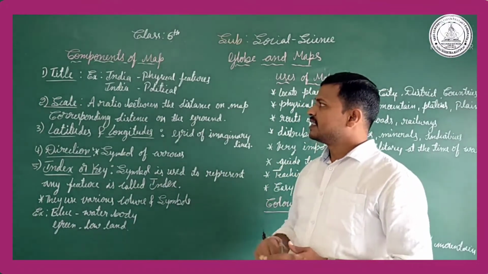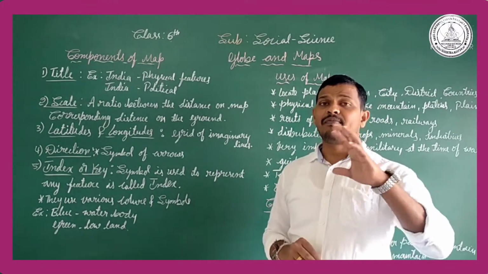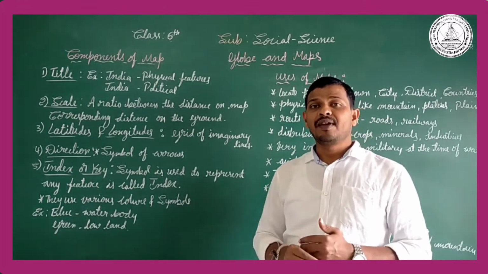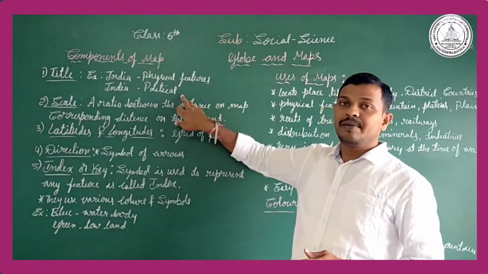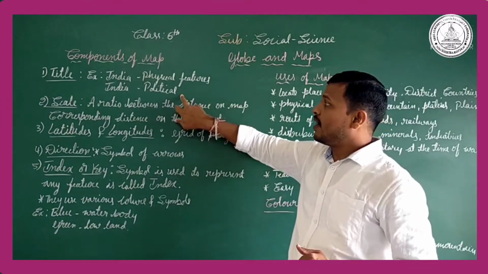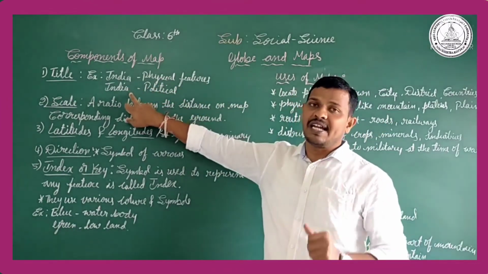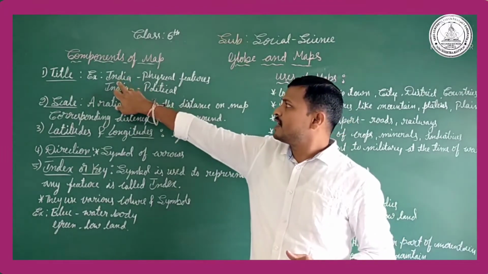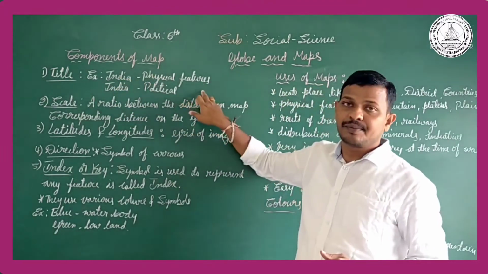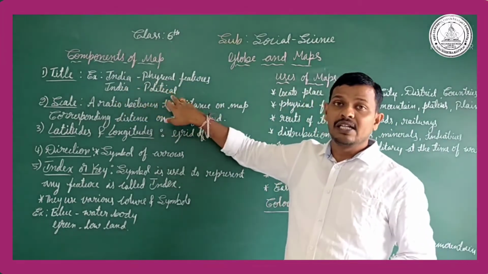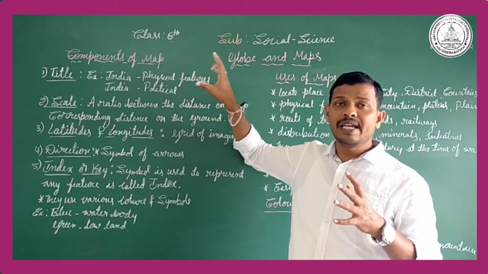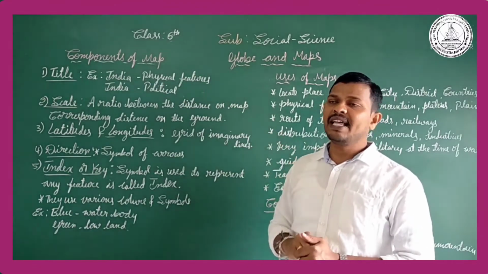See, title. So which map is it? Either it is physical, geographical, political or natural. These kinds of things we should mention in the title. For example, India physical features, India physical features. Like that, India political. So this kind of title is needed in the map.